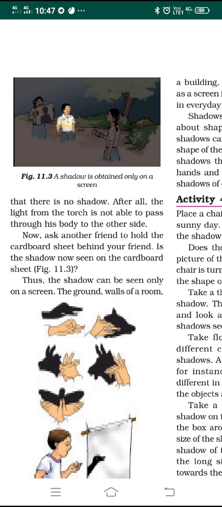During night time, you are holding a torch from the ground level, and the light rays are falling on a friend who is standing in front of you. Behind him, there is one more friend of yours who is standing holding a card sheet board, where the shadow is formed on the screen. Likewise, you can understand the concept of shadow formation.